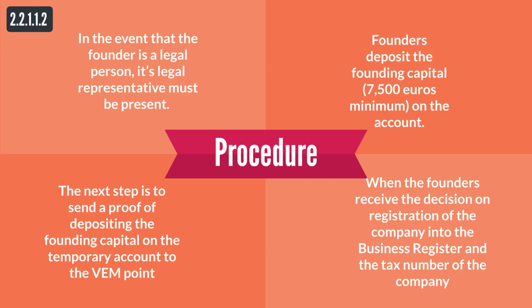When the founders receive the decision on registration of the company into the business register and the tax number of the company, they can convert the temporary account, with the help of these two documents, into a regular business account at the selected bank. Some of the further steps needed.